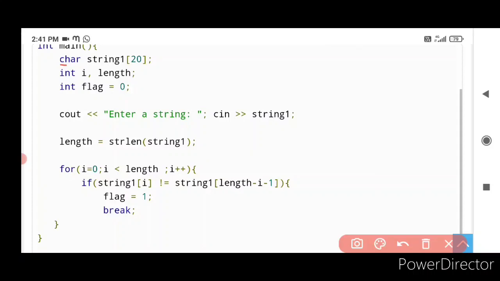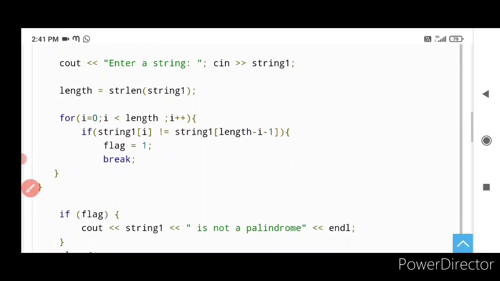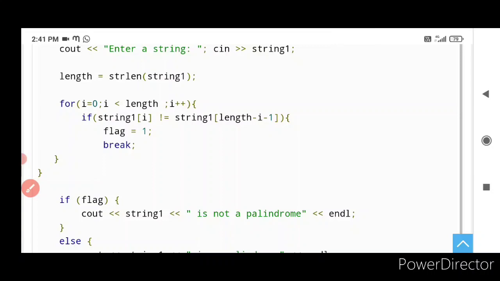Now what are we doing here? We are just checking for the length of the string. Next, for i equal to 0, i less than length, i plus plus. We have got the length now here. That length will be assigned to this length variable, and we are checking against the length now.